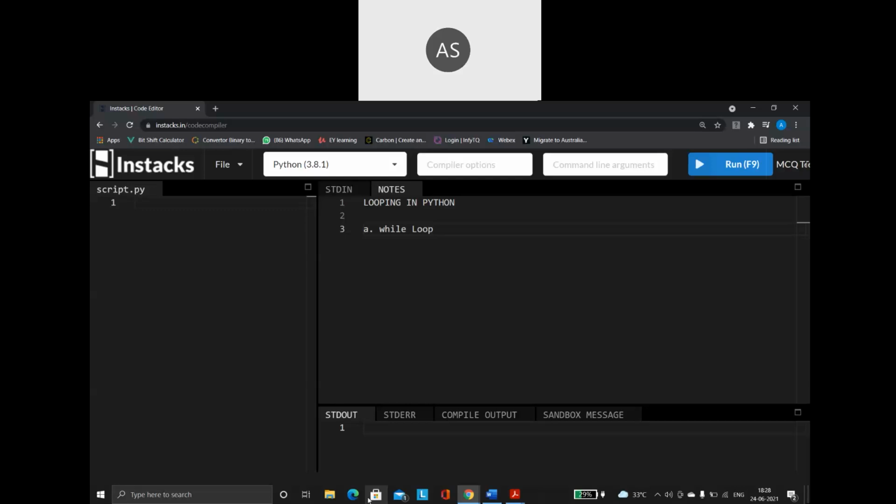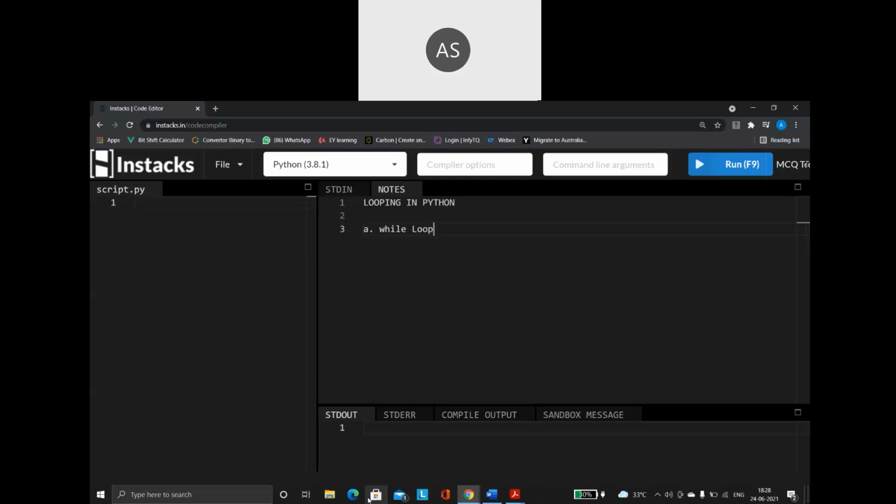By the end of the session, I told you that in Python we have only two types of loop. We have the while loop, and then we have the for loop. Only two types of loop. We do not have a do while loop. The do while loop is not there in Python. Okay, so first let us start with the while loop.